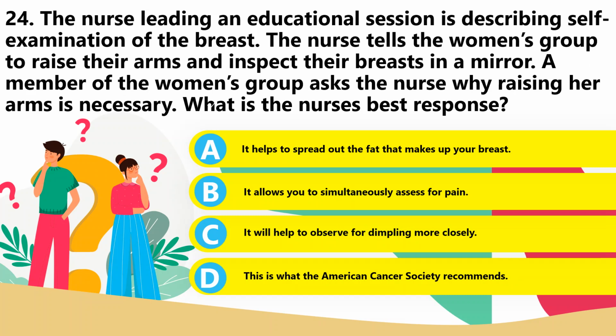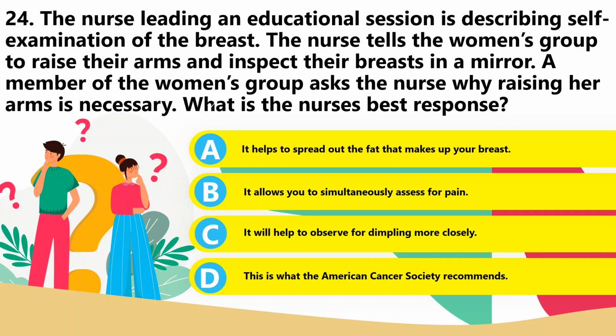A. It helps to spread out the fat that makes up your breast. B. It allows you to simultaneously assess for pain. C. It will help to observe for dimpling more closely. D. This is what the American Cancer Society recommends. The answer for number 24 is letter C.